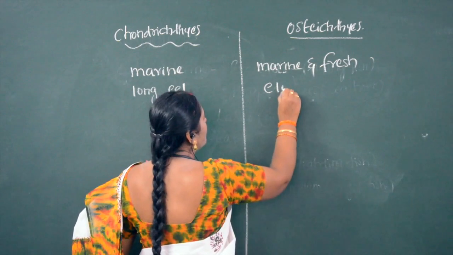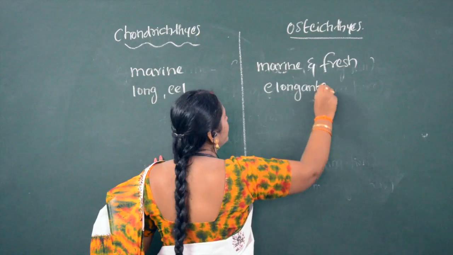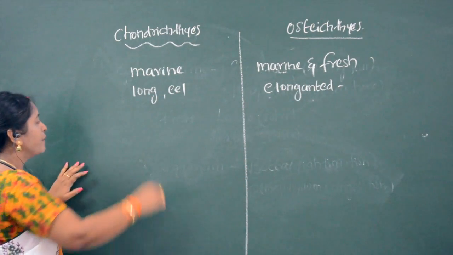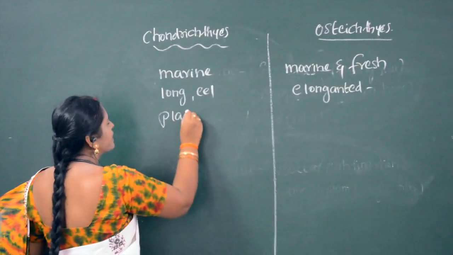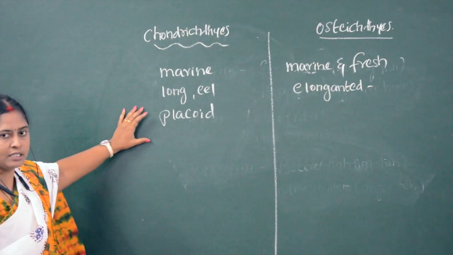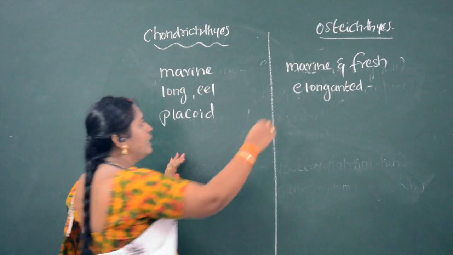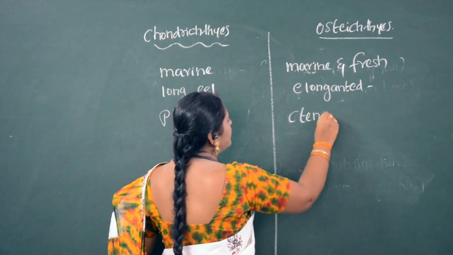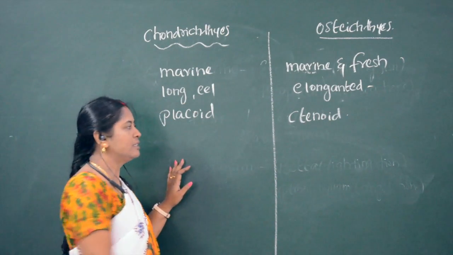The body of bony fishes is elongated. The body of cartilaginous fishes is covered with placoid scales, whereas the body of bony fishes is covered with ctenoid scales or circular scales.